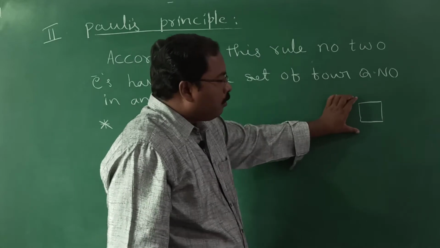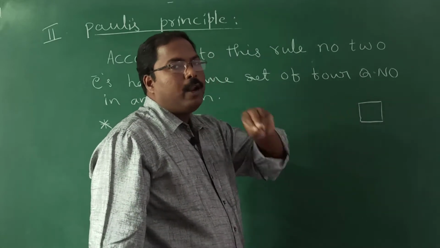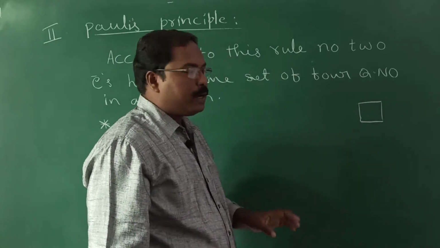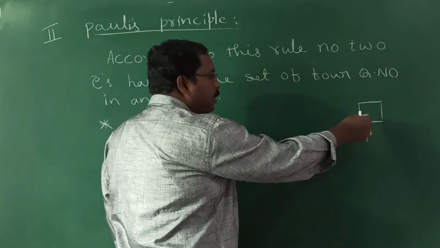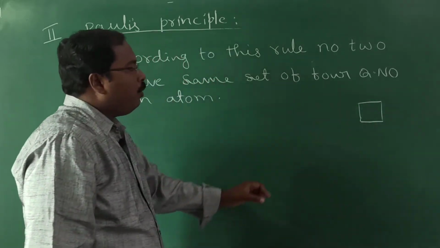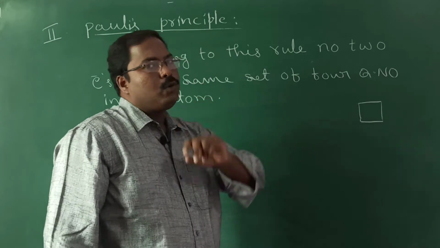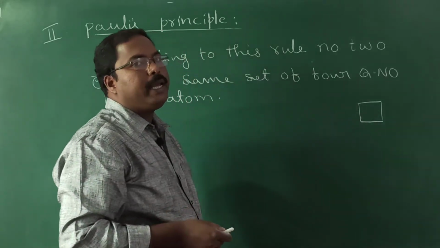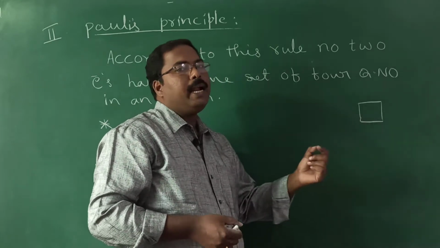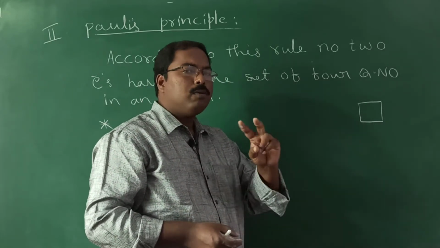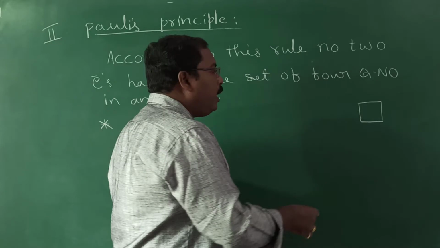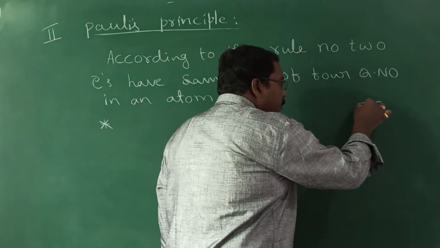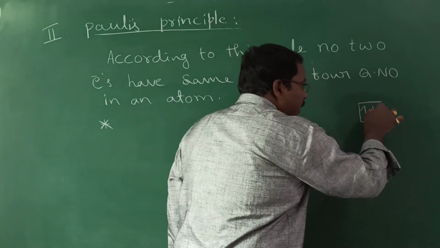For our convenience, we represent an orbital simply in this square box while writing electronic configuration. Now, we know this orbital can accommodate 2 electrons, and from the spin quantum number we came to know the 2 electrons in the orbital will have different spin. One will have clockwise, another one anti-clockwise.